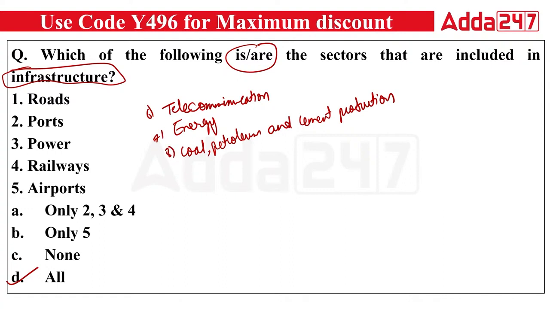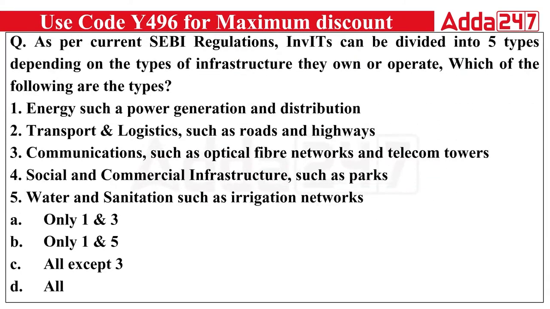These are the only 8 infrastructure sectors that have been defined under the InvITs: roads, ports, power, railways, airport, telecommunication, energy, coal, petroleum, and cement production. These are all the sectors included in infrastructure under the InvIT. So the right answer will be D. Do remember all the 8 names. Now, as per current SEBI regulation, InvITs can be divided into 5 types, depending on the types of infrastructure they own or operate. So which of the following are the types of InvIT?